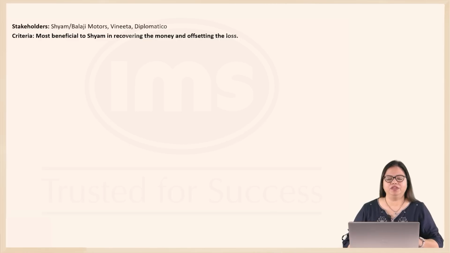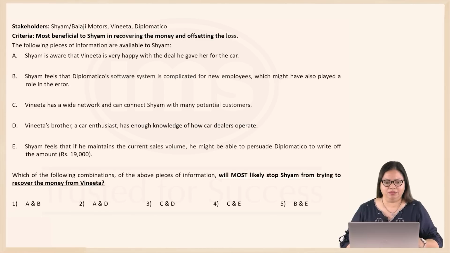Let's consider each of these pieces of information in detail. Now remember, our stakeholders here are Shyam, Balaji Motors, Vijitha. The company is also involved here and therefore Diplomatico also. The criteria would be what is most beneficial to Shyam in recovering the money and offsetting the loss. So some conditions that help him in recovering the money, which means he will not therefore ask Vijitha for the money. So what are the pieces of information?